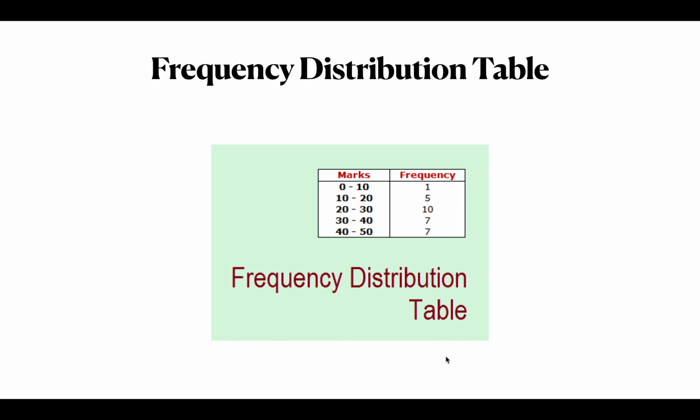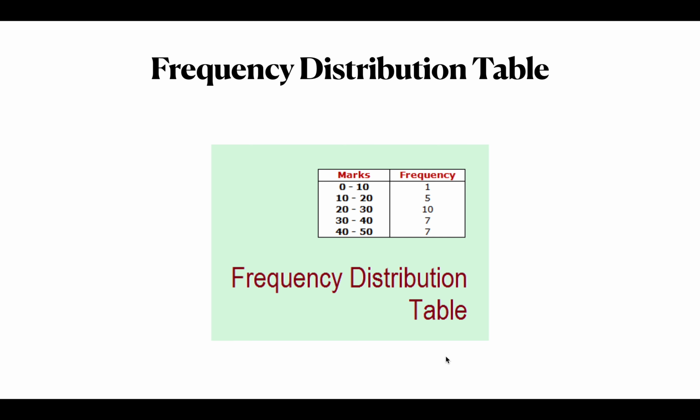Like here I have marks, as we have certainly discussed. I am collecting the marks. Let's say I have taken a test in the class, and the maximum marks in that test were 50. Students have given the test, I have checked the copies, and now I am recording the performance of the class.